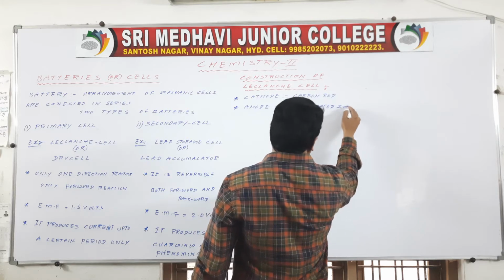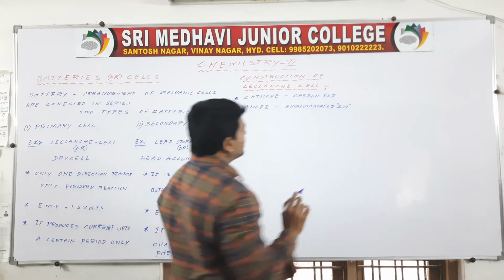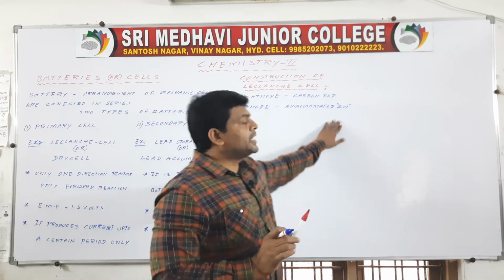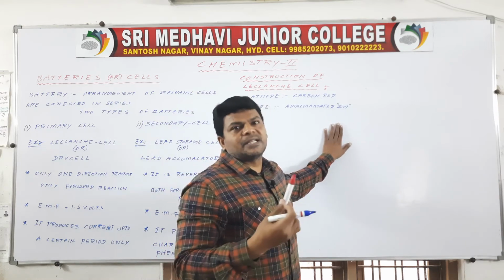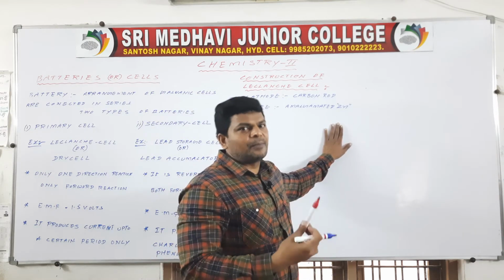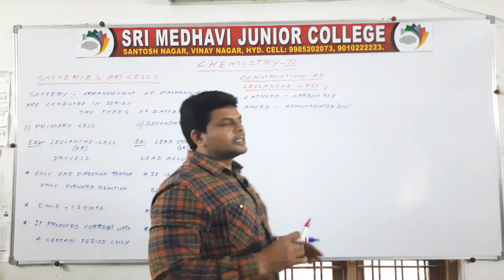Amalgamated zinc means zinc is mixed with mercury, that is zinc amalgam. So a mixture of mercury plus zinc is amalgamated zinc.